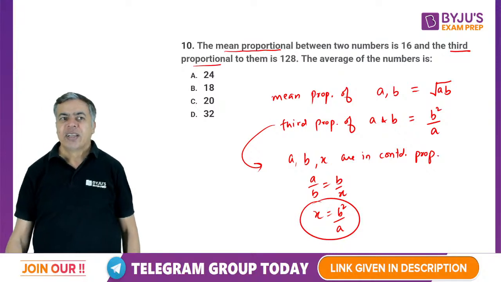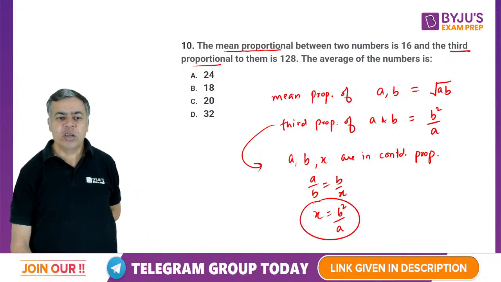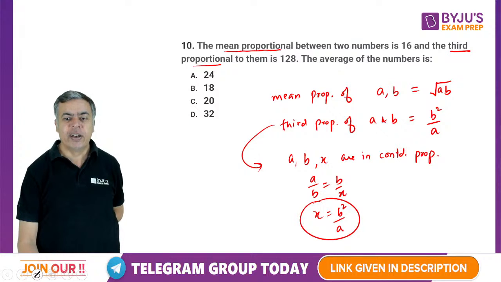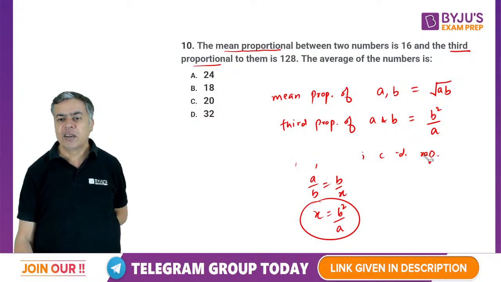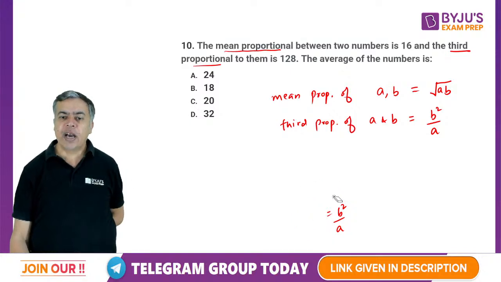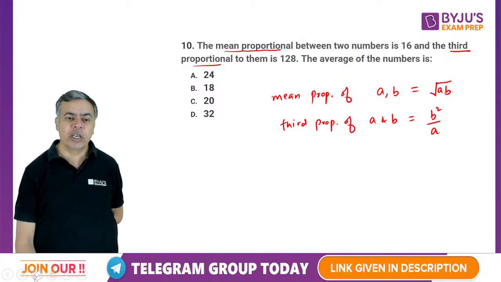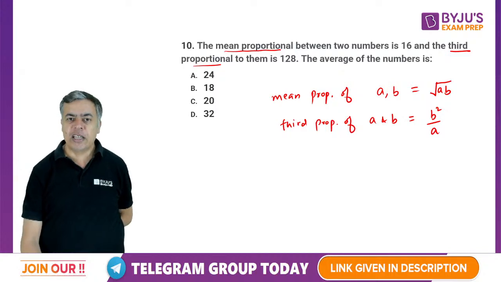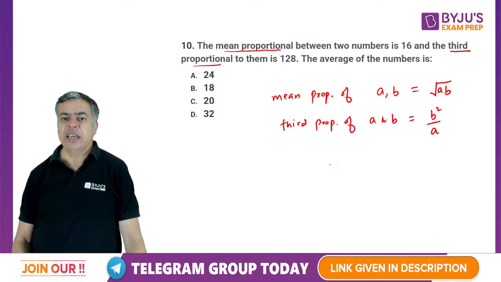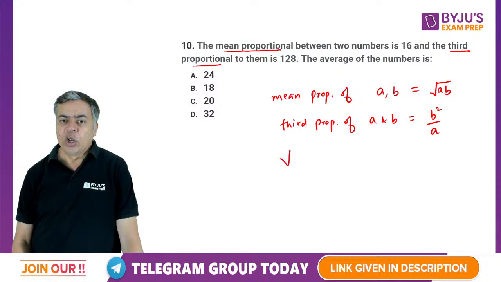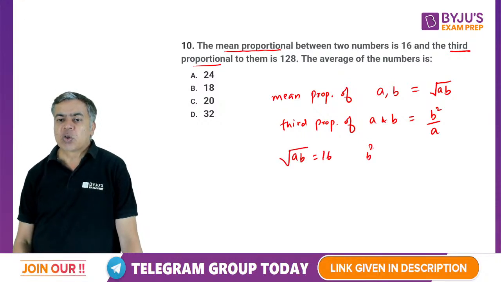Now there are two terms given here. This was the explanation why I have written third proportion and mean proportion simultaneously. So it is given that root AB equal to 16 and B square by A equal to 128.